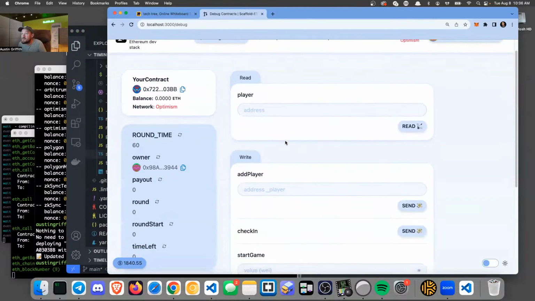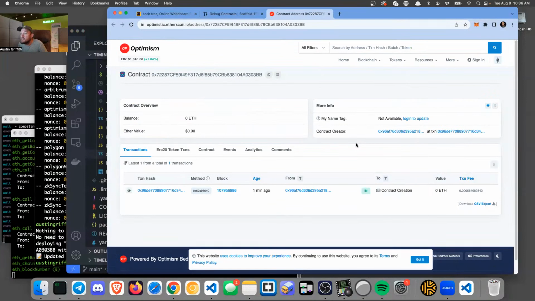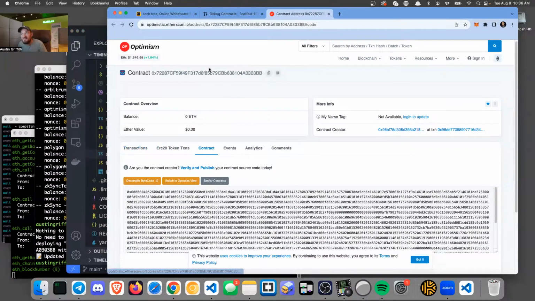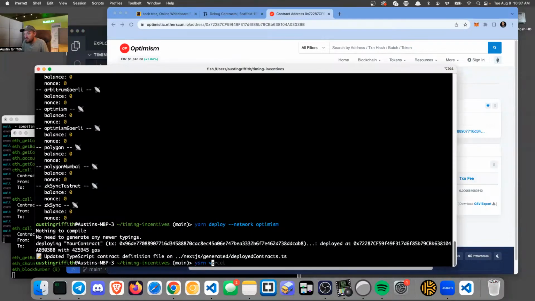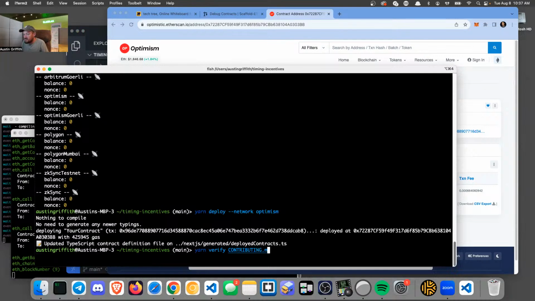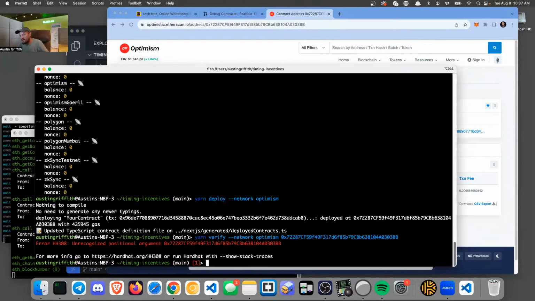We are not a player. Debug contracts, let's go look. We've got our smart contract out on Optimism, right? It's here. It's not verified. Can we verify it? Let's do yarn verify --network optimism. Oh, dog, just do it. Oh, what do I have to do? Okay, damn. Please work. Oh wait, let's just get rid of that thing.